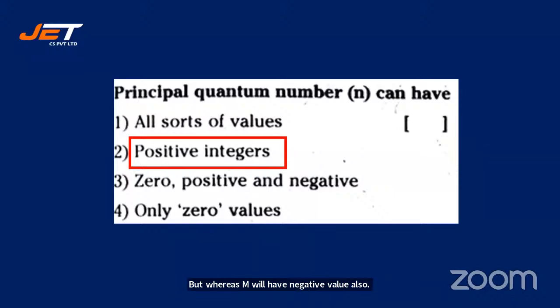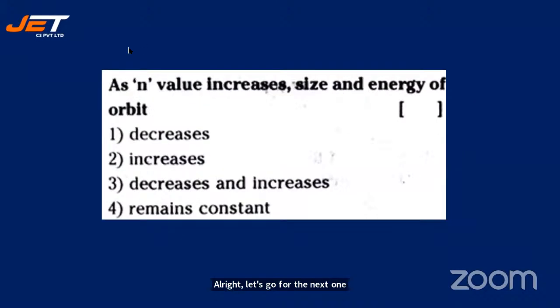All right, let's go for the next one. As the value of n increases, size and energy of the orbit decreases, increases, decreases and increases, remains constant.